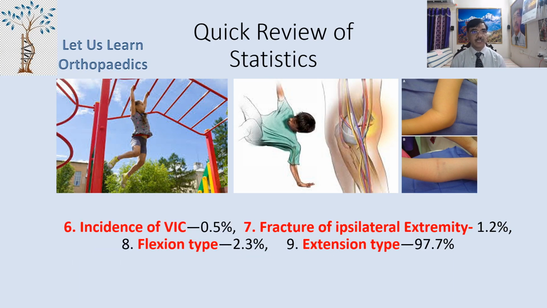Incidence of Volkmann's ischemic contracture is only 0.5%. The fracture of the ipsilateral extremity may be seen in 1.2% of the cases. And if we look at the type of the fracture, flexion type supracondylar fracture is only 2.3% of the time, whereas with extension type supracondylar fracture, the incidence is 97.7%.